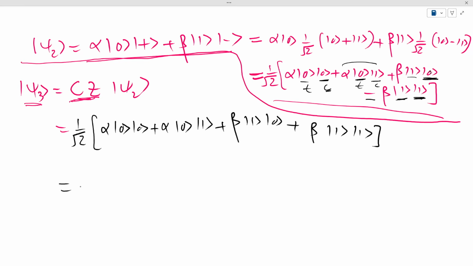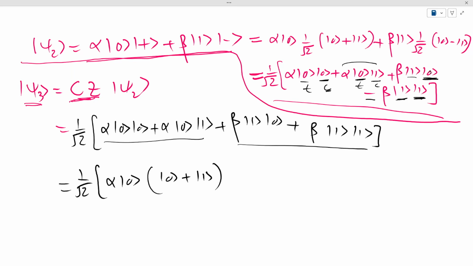Let's just rearrange everything and see if we can take anything common. So in here I can take alpha |0⟩ common, so we are left with |0⟩ plus |1⟩ here, and in here I can take beta |1⟩ common, and we are left with |0⟩ plus |1⟩ on the right side.